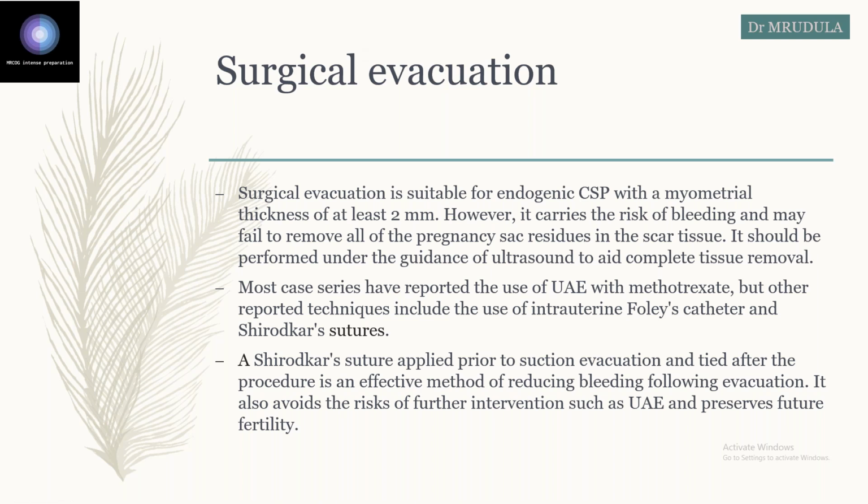So they just apply the Shirodkar suture, but they will not tie it. They will just take the suture, do the evacuation, and finally tie the suture so that it will arrest the bleeding. Okay. And this Shirodkar suture also avoids the risk of further interventions like uterine artery embolization. So it is useful for better fertility outcomes.